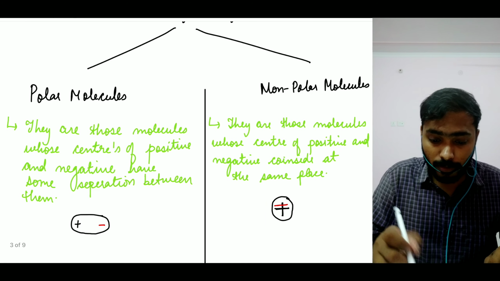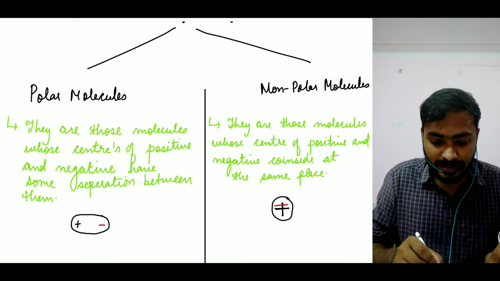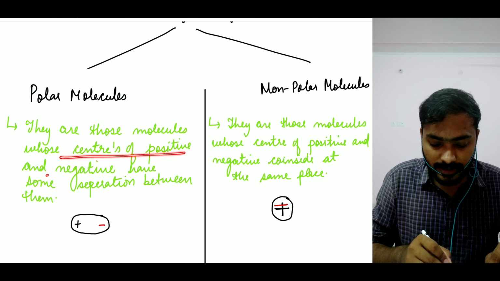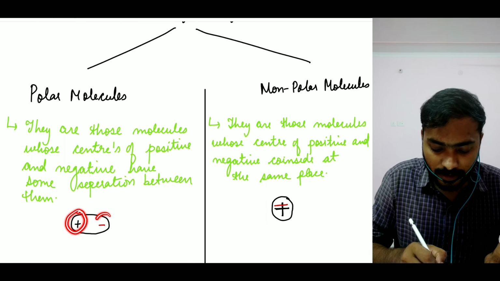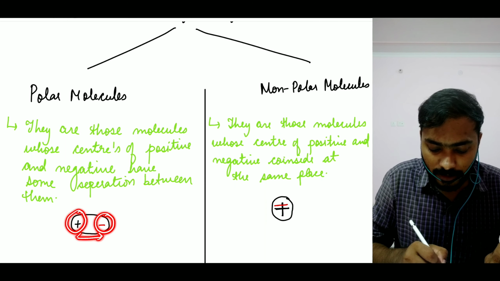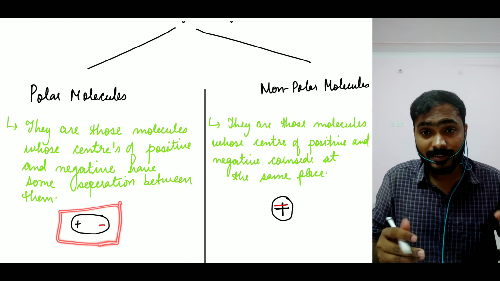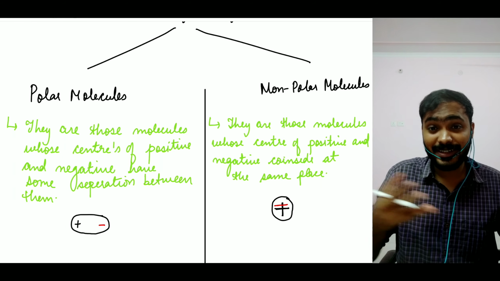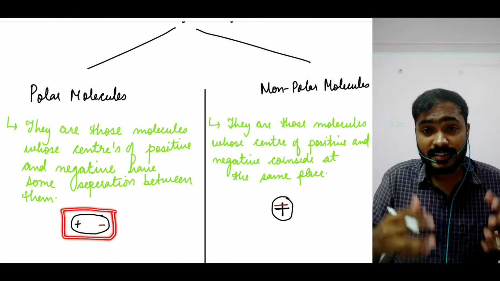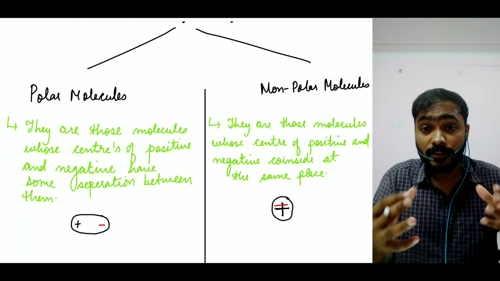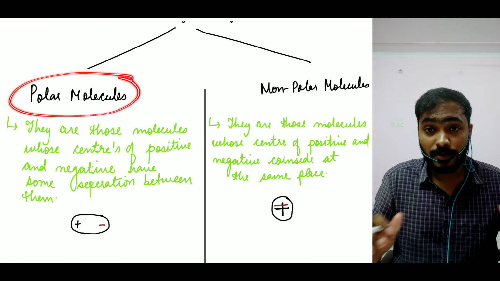Now when I talk about a polar molecule, it is so that the center of positive and negative have some separation between them. So center of positive and center of negative have some kind of separation between them, and you guys can see this. Does this look familiar? It looks like a dipole here, positive and negative charge separated by some distance, right? So because of that, you can say some kind of dipole creation is happening for your polar molecules, right? I hope you guys can understand that.